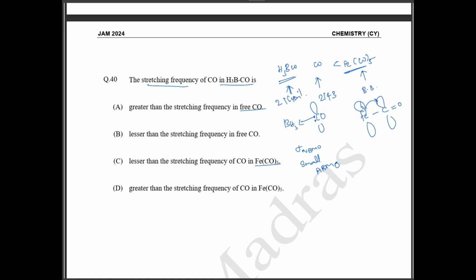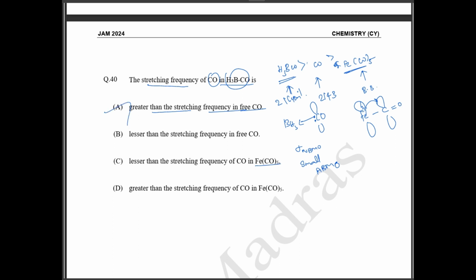Now let's compare. What have they given here? The stretching frequency of CO in the boron complex is asked, greater than the stretching frequency of free carbonyl. So compared to free carbonyl, the stretching frequency will be more. So your BH3CO has more stretching frequency than your free carbonyl.